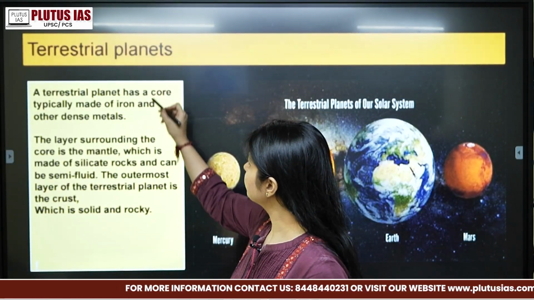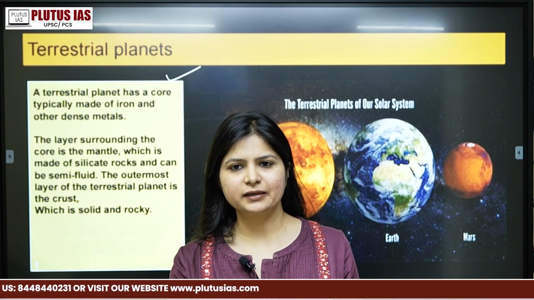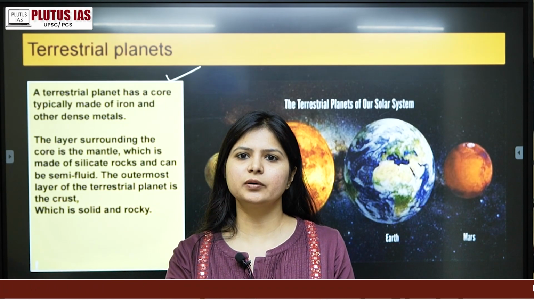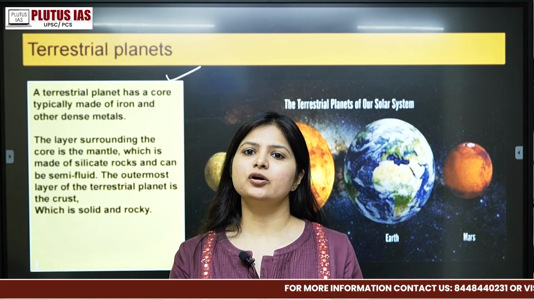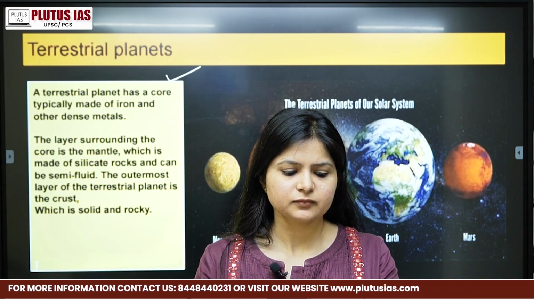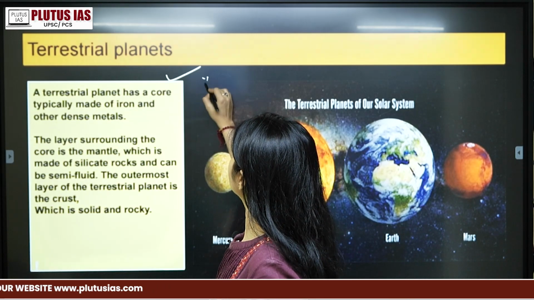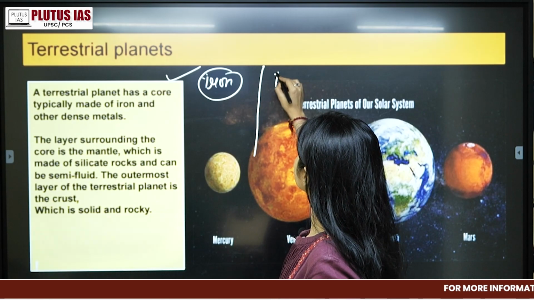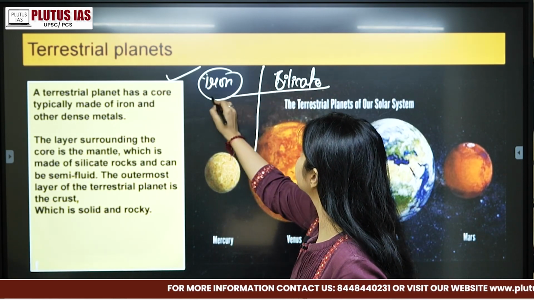Okay, so the next one we have is the terrestrial planets, right? So understand, we have so many planets, and they are divided into two parts. The one part is the terrestrial planets, the other is the Jovian planets. The characteristics of all the planets are not the same. Why? Because the material they are made up of is not the same. Sometimes the material is iron, right? The other parts are made up of what we call silicate materials, right? So that's how we divide the planets.